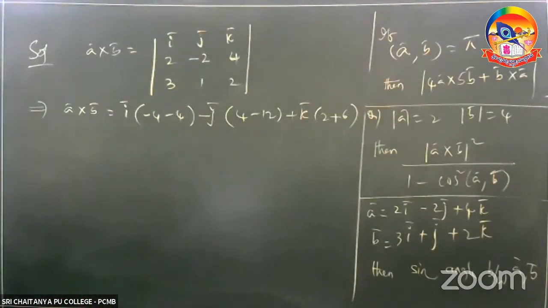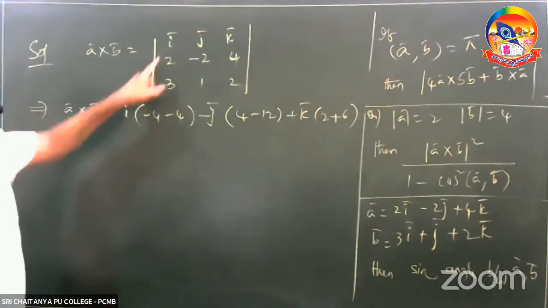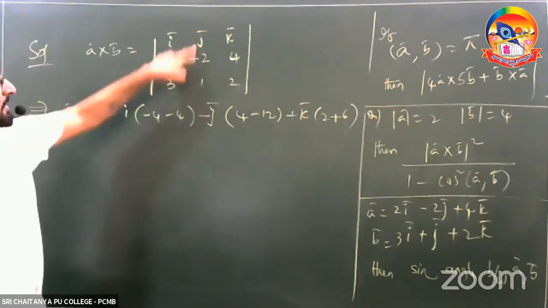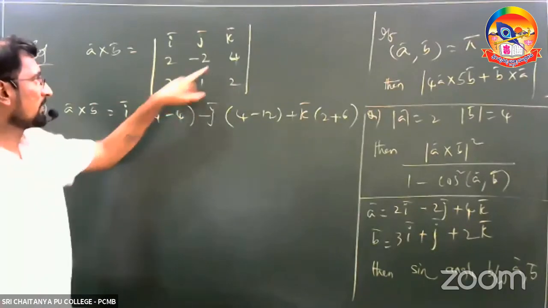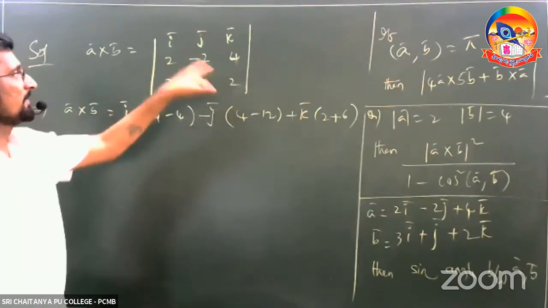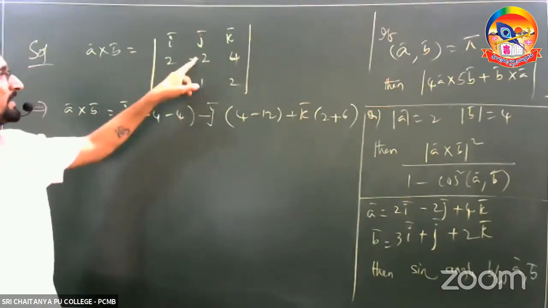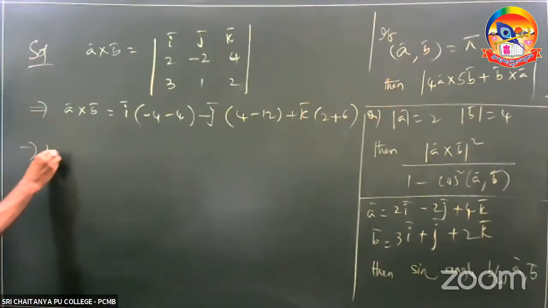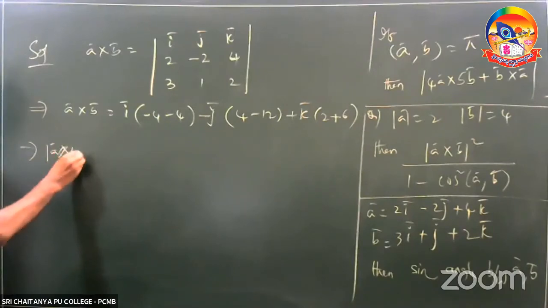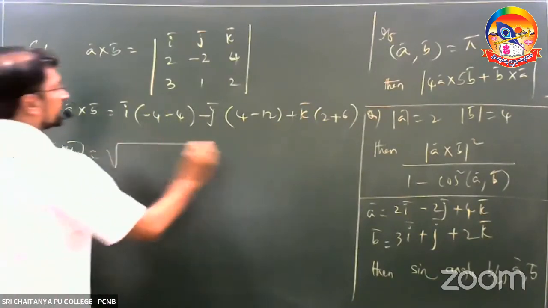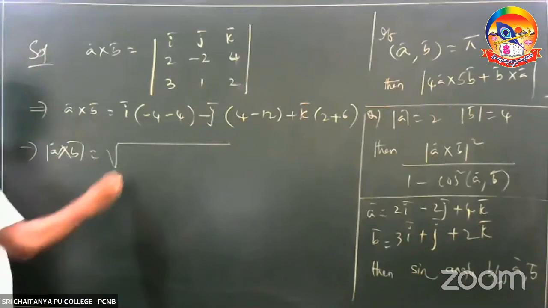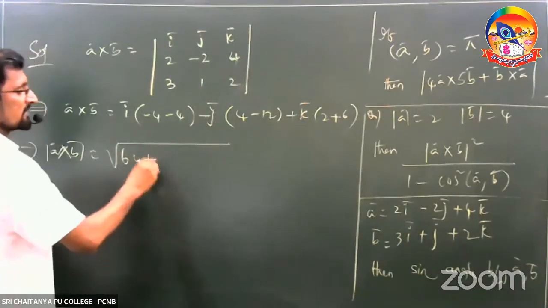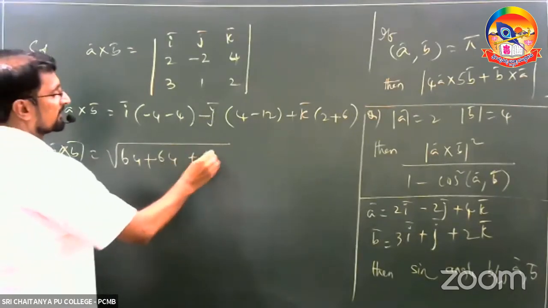Now observe, I am going to repeat once again. I bar minus 4, minus J bar 4 minus 12, plus K bar 2 plus 6. Now simplify this and find the magnitude of A cross B: root of minus 8 square, 64, minus 8 square, 64 again, and 64 again.